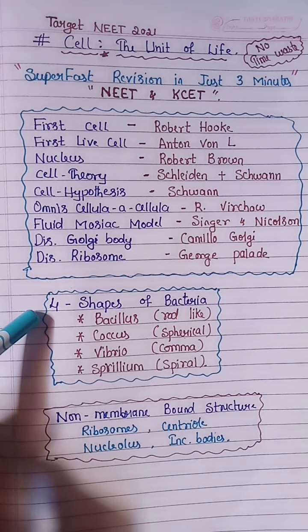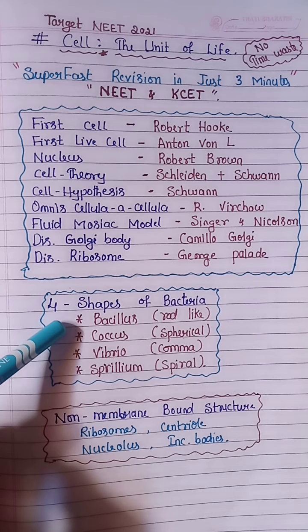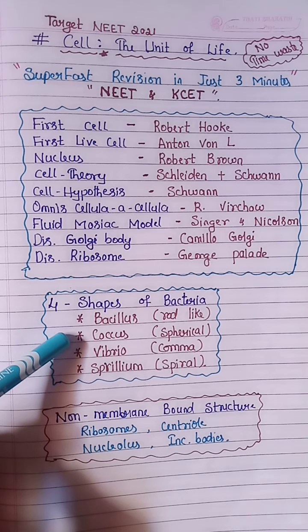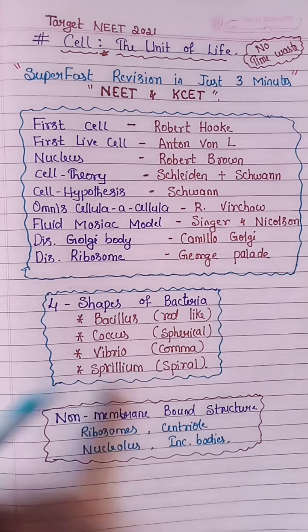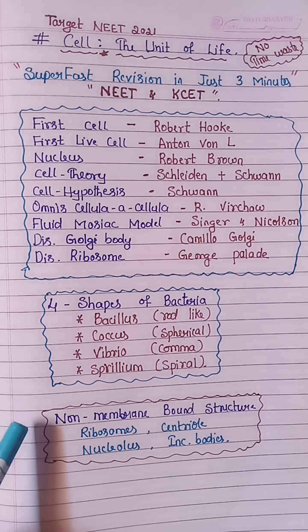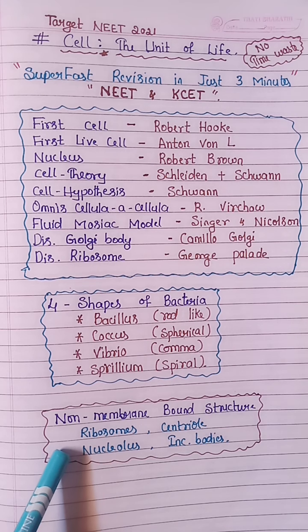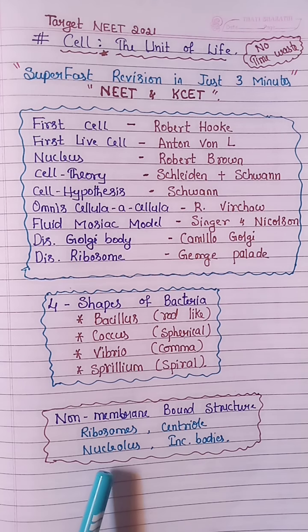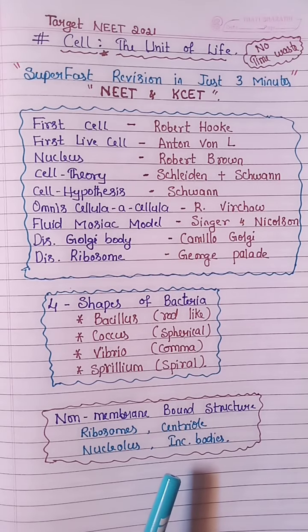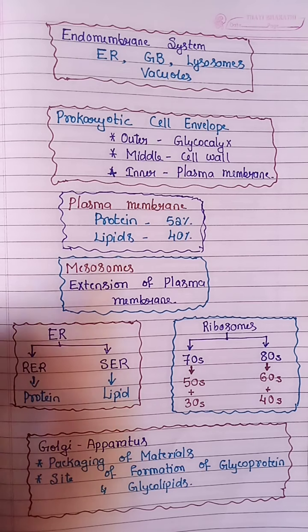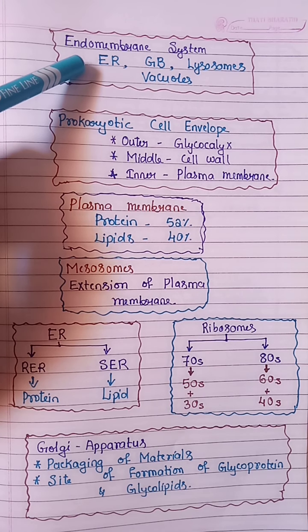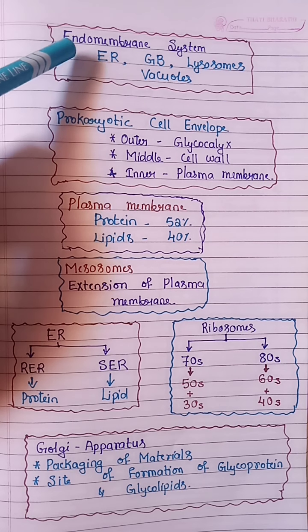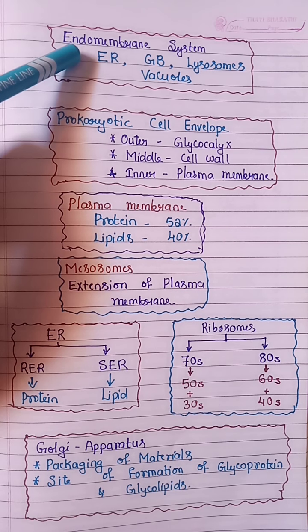Based on shape, bacteria are classified into 4 types: rod shape, Bacillus; spherical shape, Coccus; comma shape, Vibrio; spiral shape, Spirillum. The non-membrane bound structures in the cell include ribosomes, centriole, nucleolus, and inclusion bodies. The endomembrane system of the cell includes endoplasmic reticulum, Golgi bodies, lysosomes, and vacuole. These organelles have membranes.